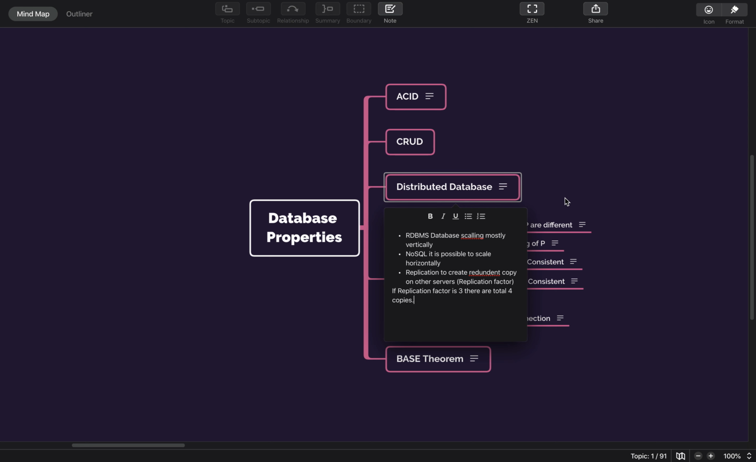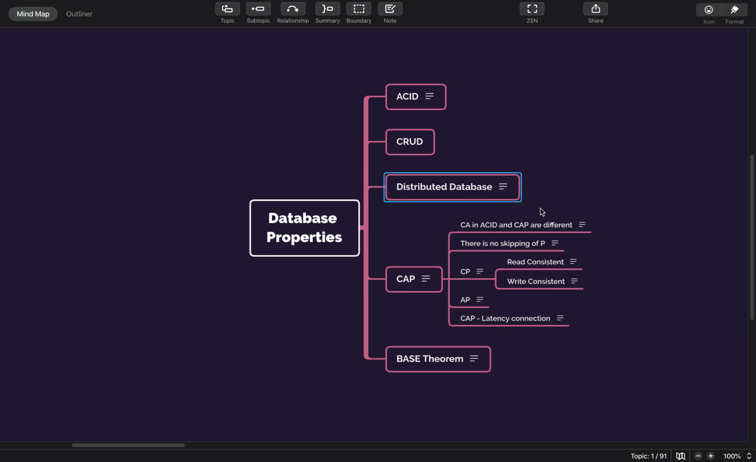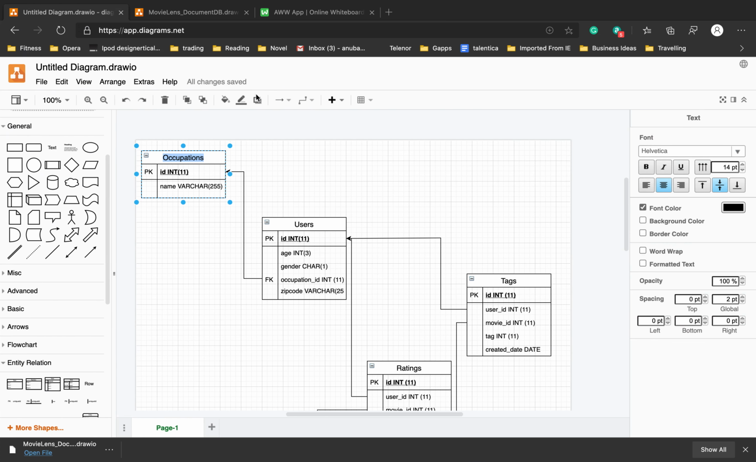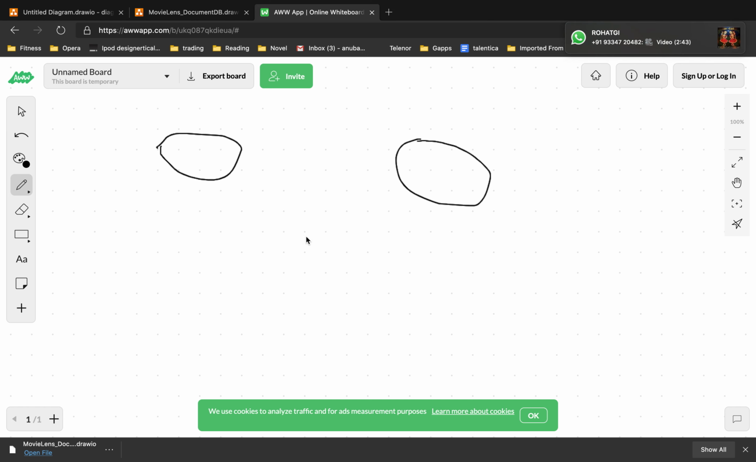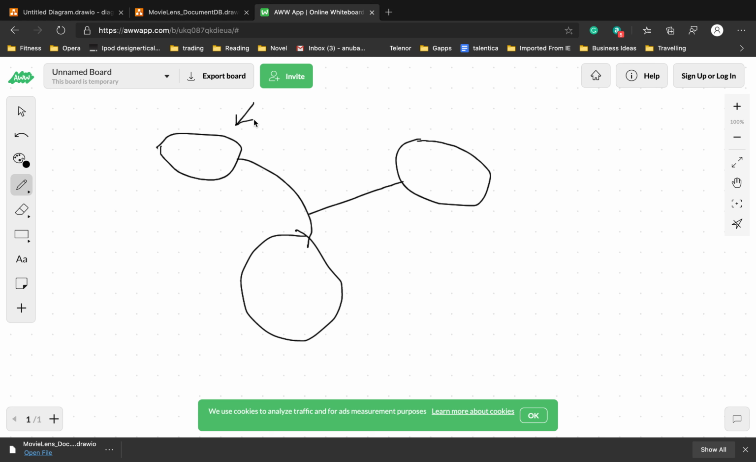Which brings another issue, which is the CAP theorem, for which the CAP theorem was introduced. So let's see what the issue is. Let's say we have three nodes: node 1, node 2, and node 3. These are interconnected and data is flowing between them. Let's say we are writing something here and someone is reading from this node.